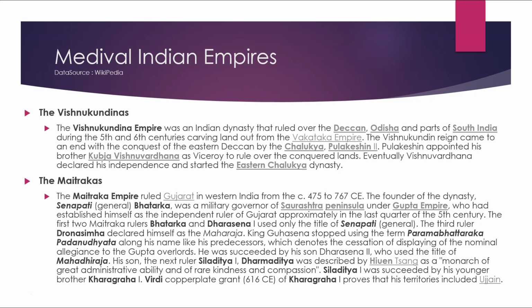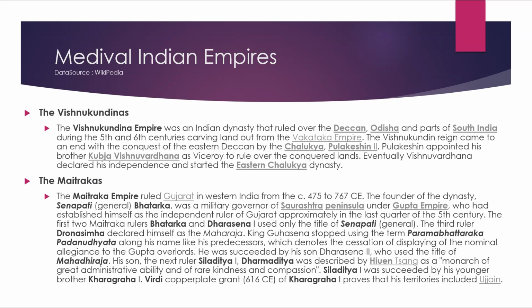The Matrakas. The Matrakas ruled Gujarat in western India from 475 to 767 CE. The founder of the dynasty, Senapati General Bhatrak, was a military governor of the Saurashtra Peninsula under the Gupta Empire, who had established himself as the independent ruler of Gujarat approximately in the last quarter of the 5th century. The first two Matraka rulers, Bhatrak and Dharsena I, used the title of Senapati. The third ruler, Dronsimha, declared himself Maharaj, King. Guhasena stopped using the Param Bhattarak Padanudhyat along with his name like his predecessors, which denotes a cessation of displaying the nominal allegiance to the Gupta overlords.